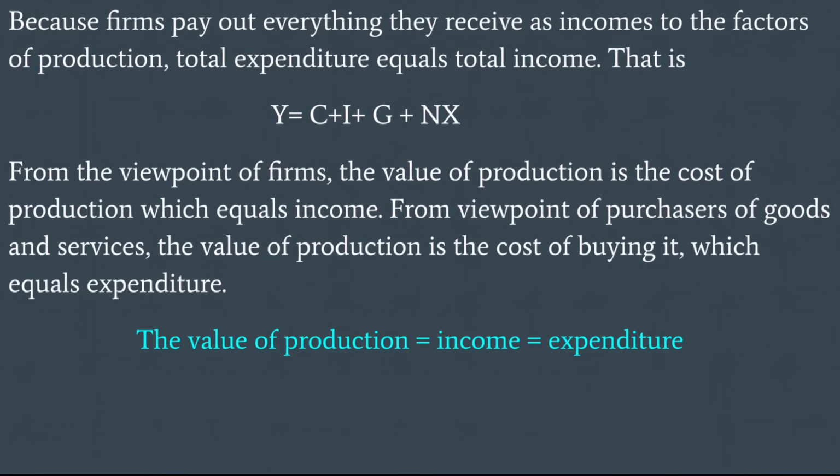Because firms pay out everything they receive as incomes to the factors of production, total expenditure equals total income, that is Y equals C plus I plus G plus NX. From the viewpoint of firms, the value of production is the cost of production, which equals income. From the viewpoint of purchasers or consumers of goods and services, the value of production is the cost of buying it, which equals expenditure. So the value of production equals income equals expenditure.